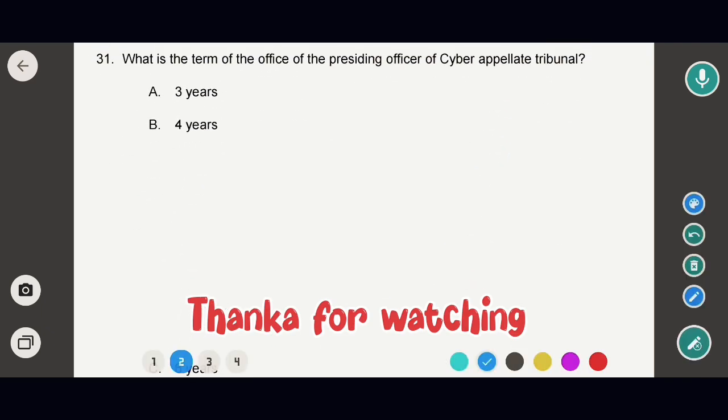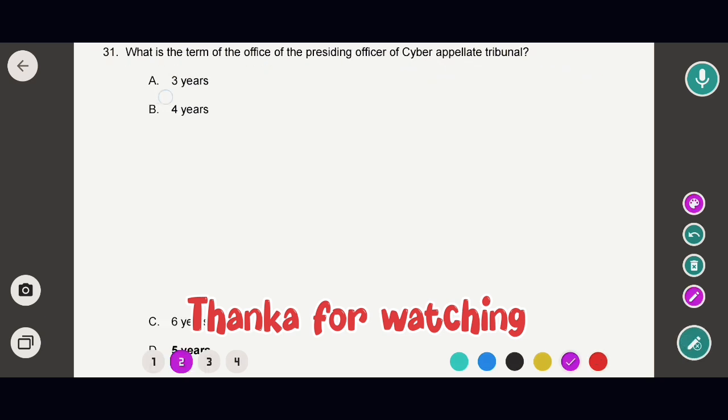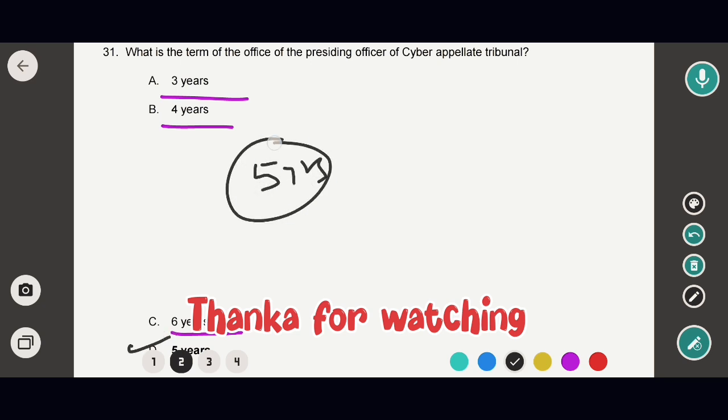See, what is the term of office of the presiding officer of the Cyber Appellate Tribunal? Okay. Options are, option A 3 years, option B 4 years, option C 6 years, and option D 5 years. Okay. 5 years. So in this case, the correct option will be option D. That means term of the office of the presiding officer of the Cyber Appellate Tribunal is 5 years. So in this case, option D would be the correct answer.